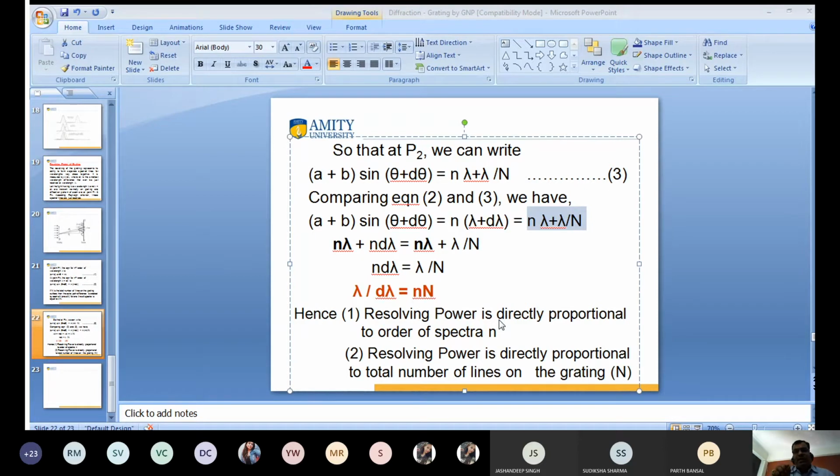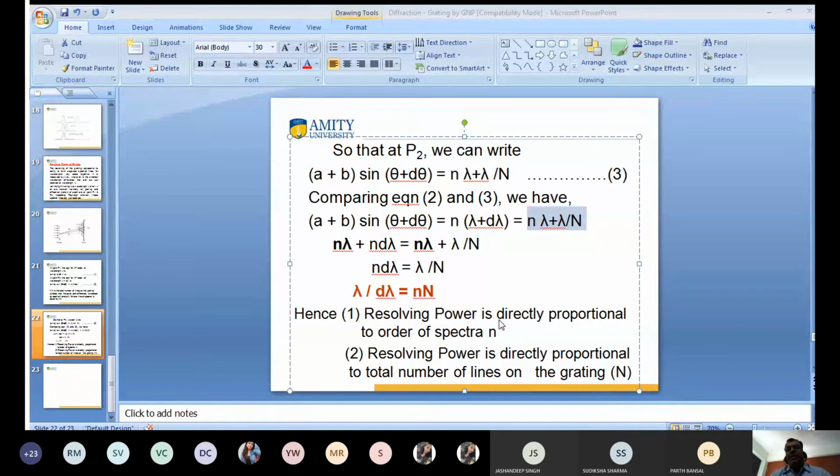And small n equals 1, 2, 3. n equal to 1 is first order, n equal to 2 is second order. We take the value of n; this is known as the number of order. Order means if we have taken n equal to 1, this is known as first order. If you take n equal to 2, this is second order. If n equal to 3, third order, and so on.